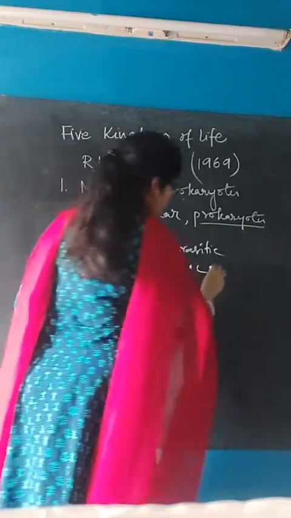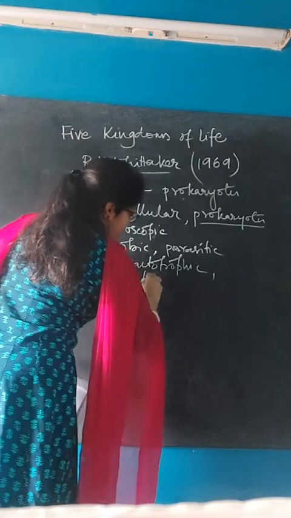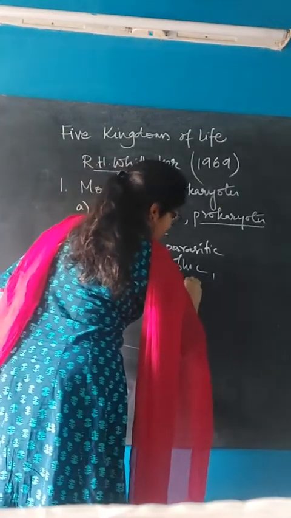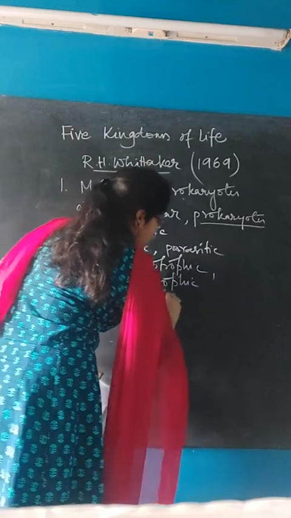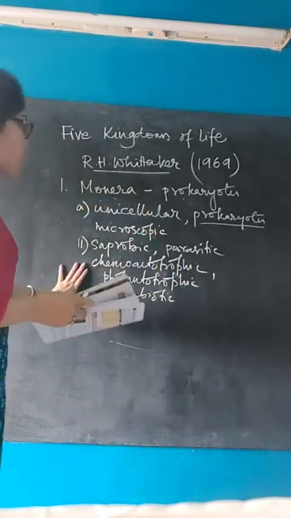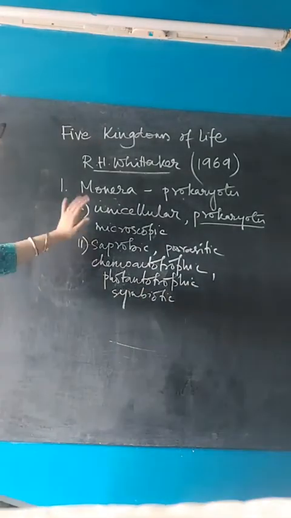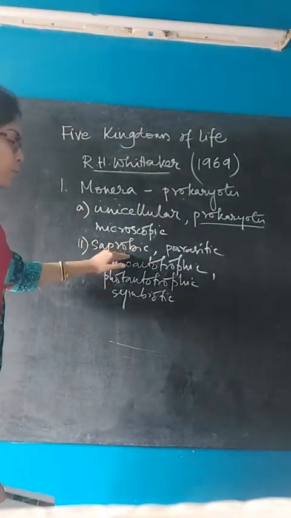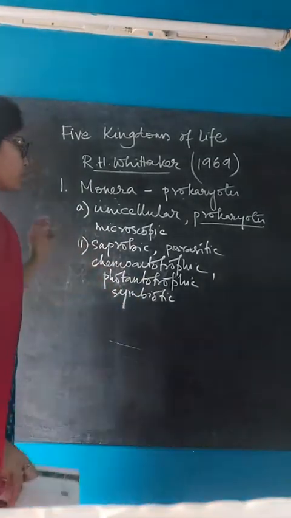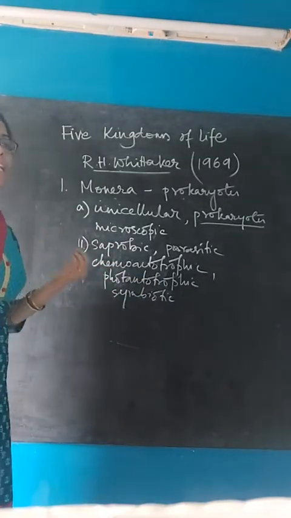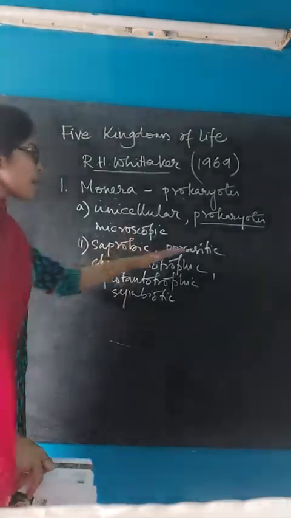So these are the modes of nutrition that all the organisms under Monera go through. Now what is saprobic? It is more or less like saprophytic only. When organisms feed on dead and decaying organisms, that mode of nutrition is known as saprophytic or saprobic.